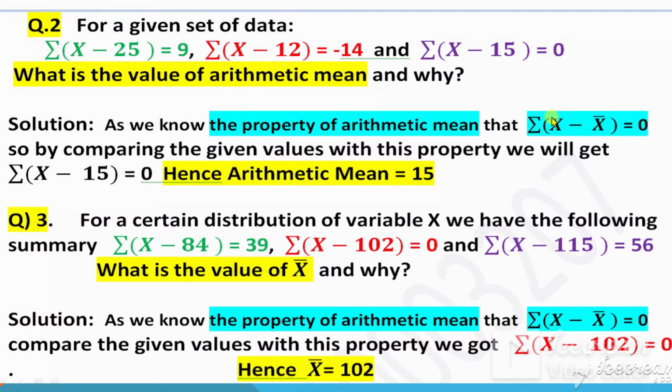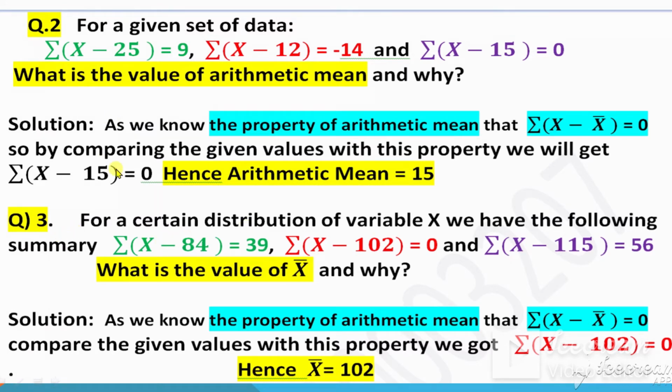So our answer is located here, because this summation is equal to 0 according to this property. By comparing the given values with this property, we get summation x minus 15 equal to 0. This one is equal to 0, hence the arithmetic mean is equal to 15. Why 15? Because when you compare this, this is summation x minus 15, so this is the position of x bar in x minus x bar, which is equal to 0. So x bar is equal to 15.